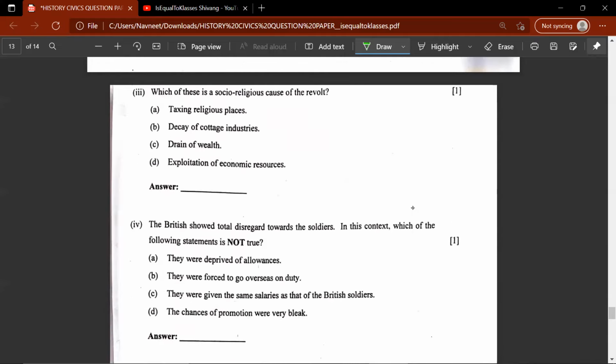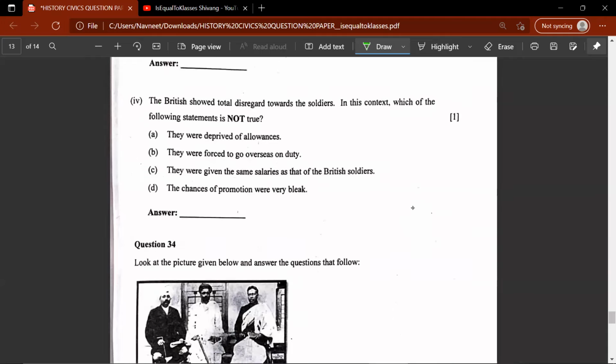This third question, which one of these is a socio-religious cause of the revolt? So the correct answer for this would be taxing religious places, which hurt the sentiments of both communities, Hindu and Muslim. The British showed total disregard towards the soldiers. In this context, which of the following is not true? A, they were deprived of allowances. True. B, they were forced to go overseas on duty, which was General Service Enlistment Act, in short. C, they were given the same salaries as that of the British soldiers. This is wrong. This would be C, correct answer.